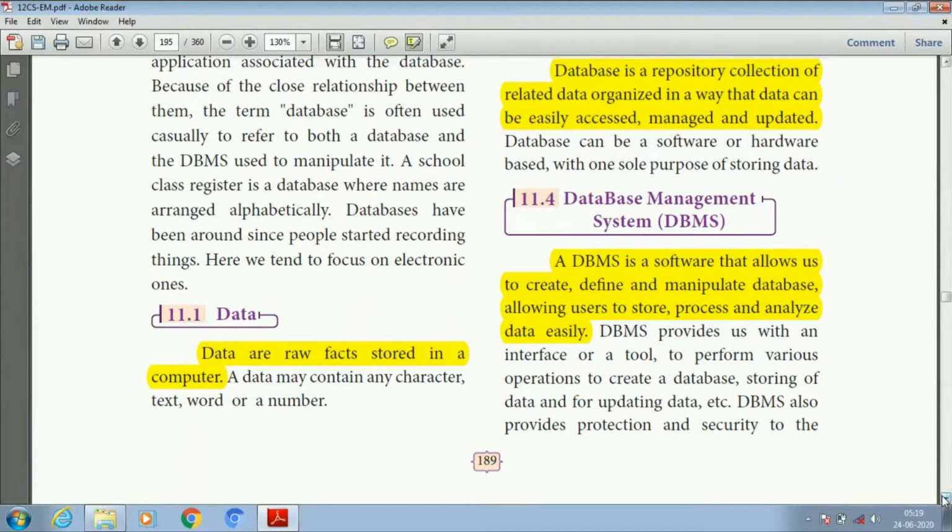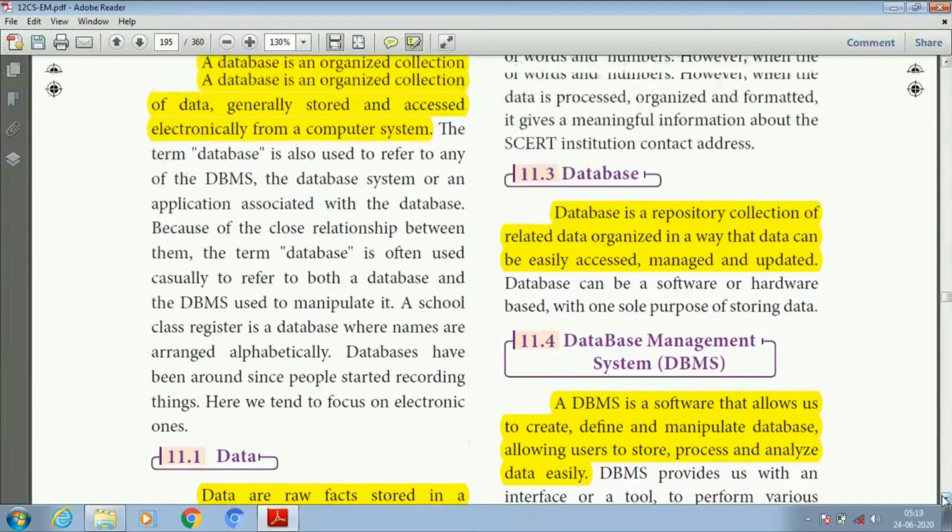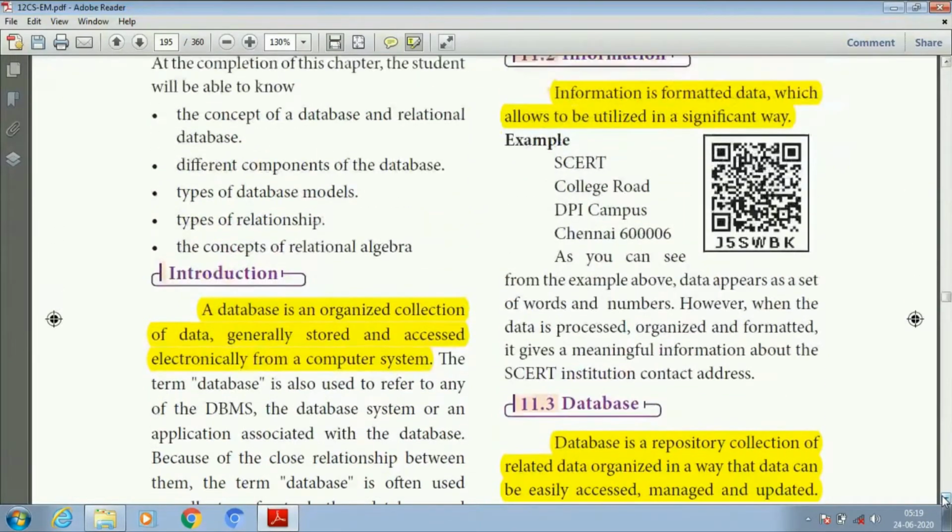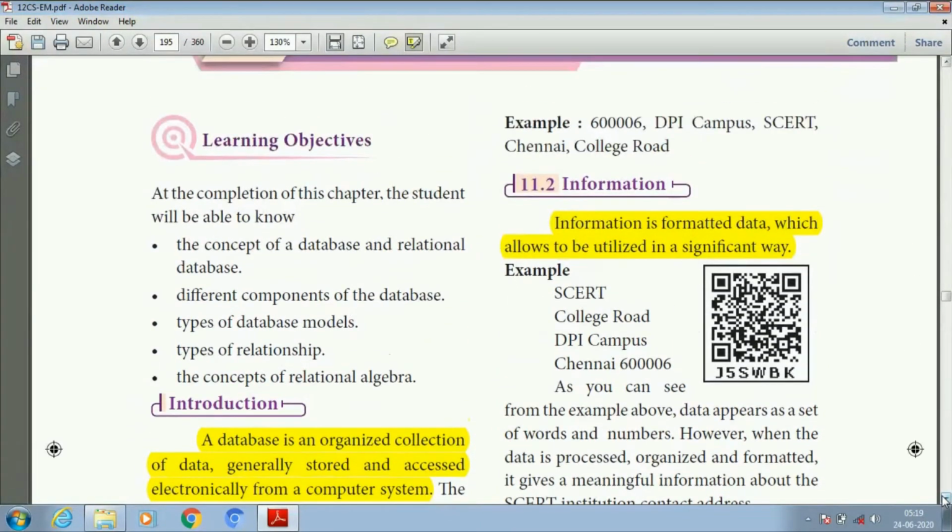Let us see what is meant by data. Here, data means characteristic information that is collected through observation. It means simply raw facts. It is stored in a computer. It may contain a character or a text or a word, whatever it may be. Let us see the example.